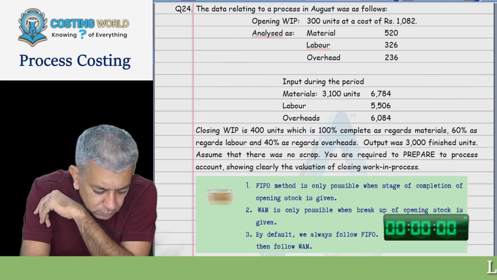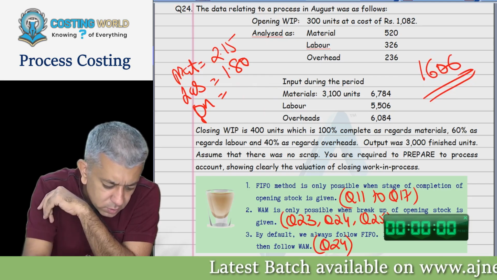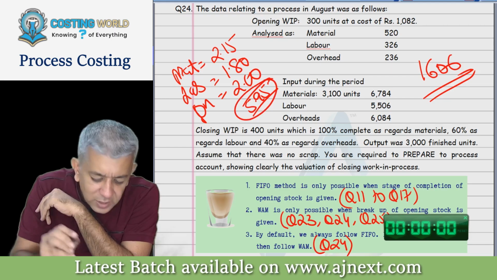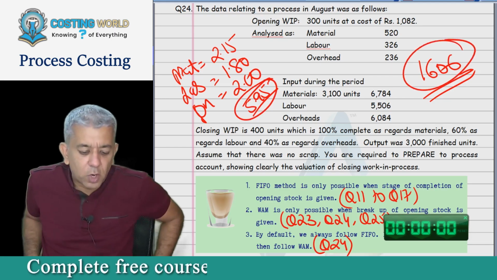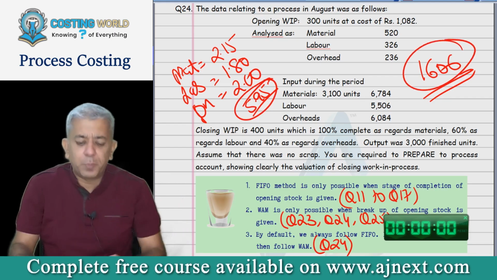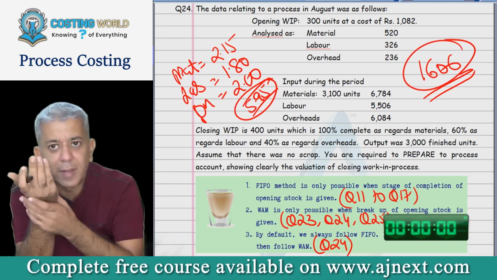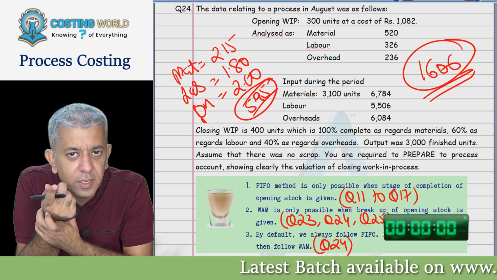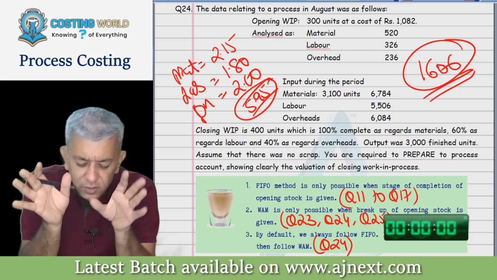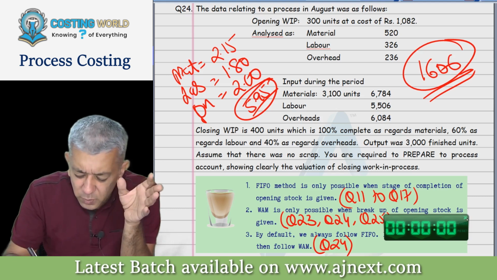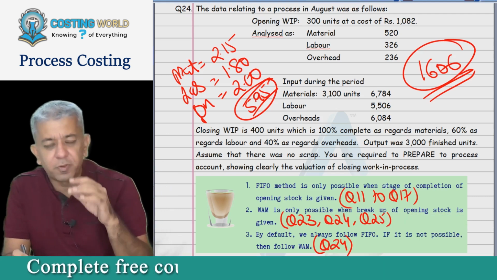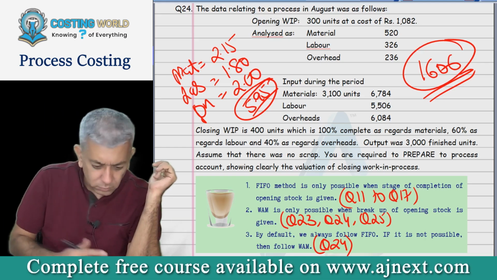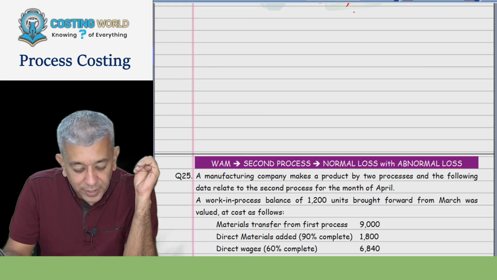No. The total is how much? 5.95. So if you have got this, then this is your closing stock. If you have got 5.96 or 5.94, then something else could be your balancing figure. The one who got a bit different, you must have taken 5.94, right? Yes, sir. So that is why there is a difference. That's okay in exams, but try to round it off in a proper way, please. Okay. Now, this is altogether done. Question number 24.